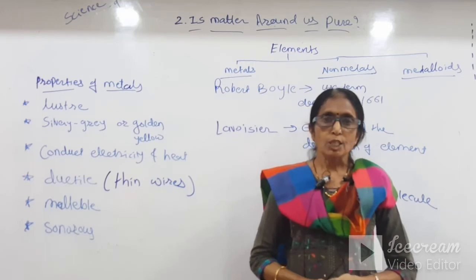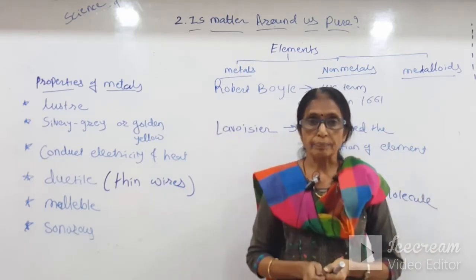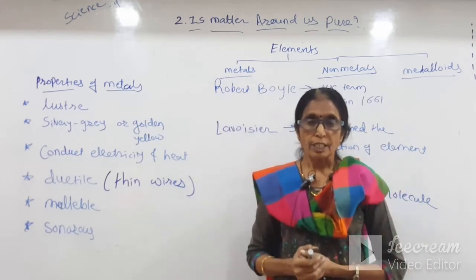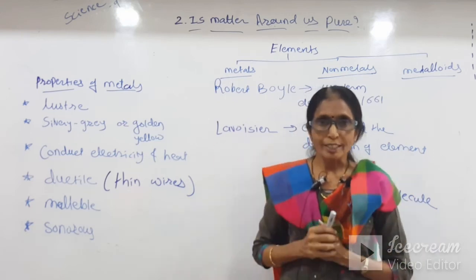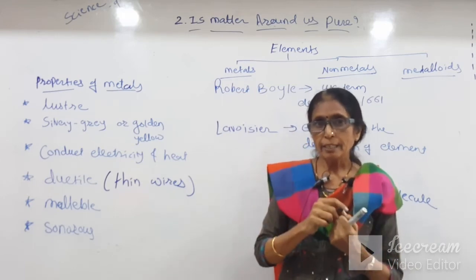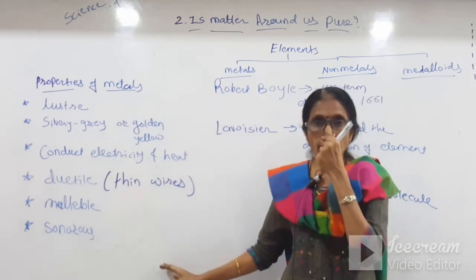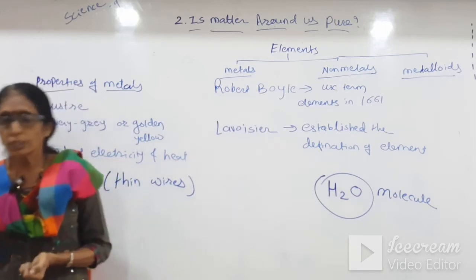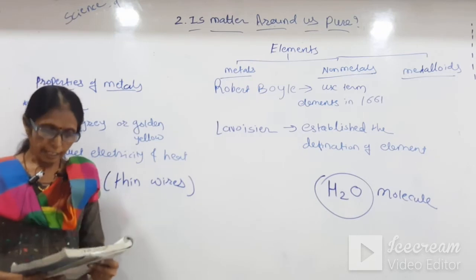And sonorous. Sonorous means a sound is created when metal strikes metal. The bell in our school makes a sonorous sound, especially when the bell rings for leaving school. When metal strikes metal, it forms a sonorous sound. So these are the properties of metal, students. These are listed in your textbook, so no need of writing now. Just read it and learn it.